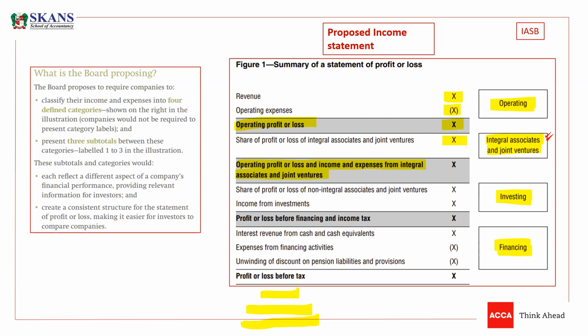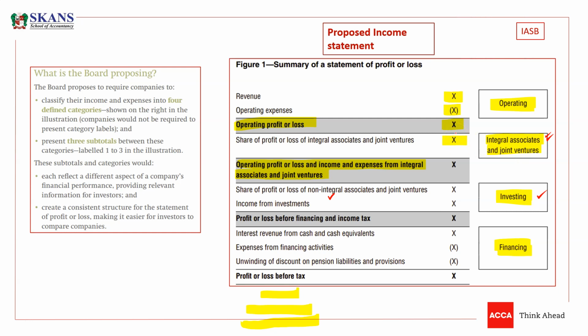Then, guys, we have another activity, which is investing activities. You need to understand very carefully what investing activities is. Listen carefully. In investing activities, the first thing would be non-integral associates and joint ventures. It means the non-integral associates and joint ventures profit or loss share would be reflected in investing activities, and the integral associates and joint ventures profit or loss will be very close to operating profit.